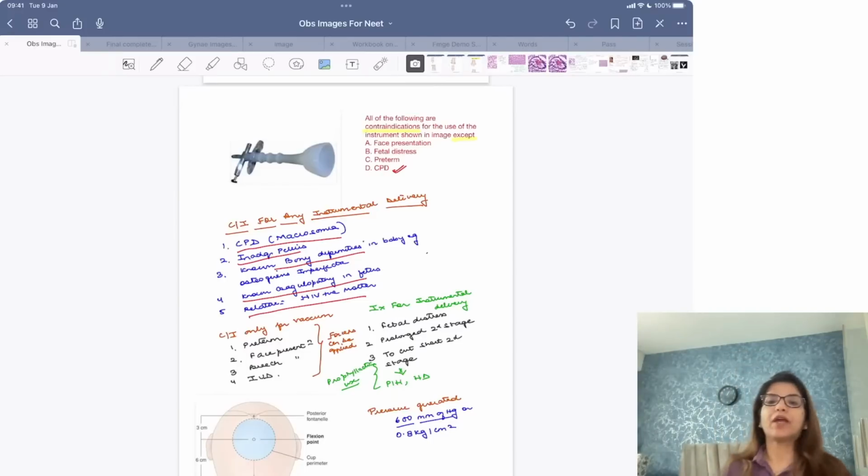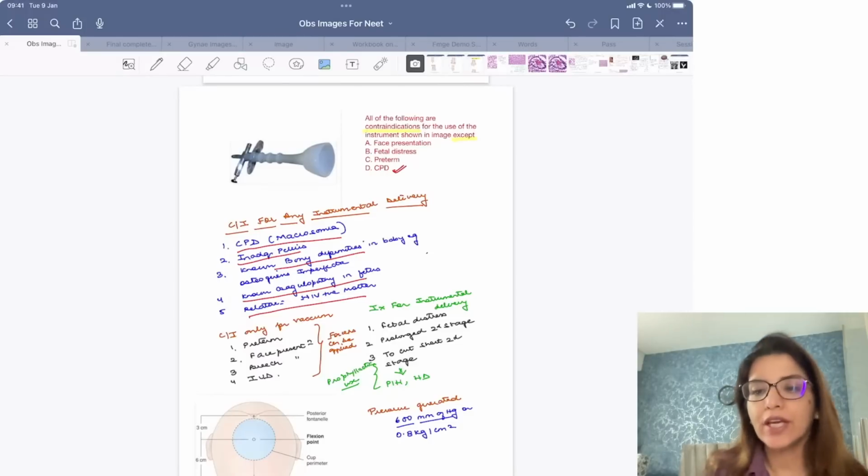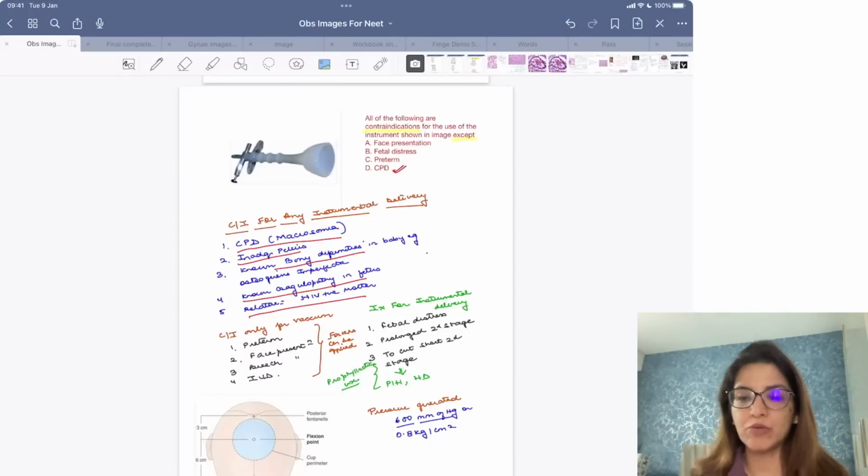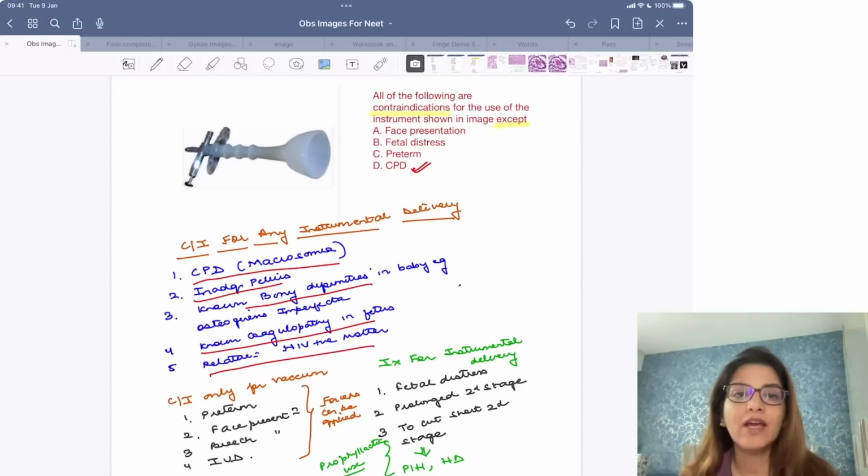Great. Now, the other day when I was taking your OBS images session, there was some problem in the connection and the connection broke, and we were discussing vacuum at that time, right? So we were discussing this question and the connection got lost. So before I take up gynae with you, these last few images of OBS which were left in the previous session, first I'll do that and then we'll go to the gynae images, right?